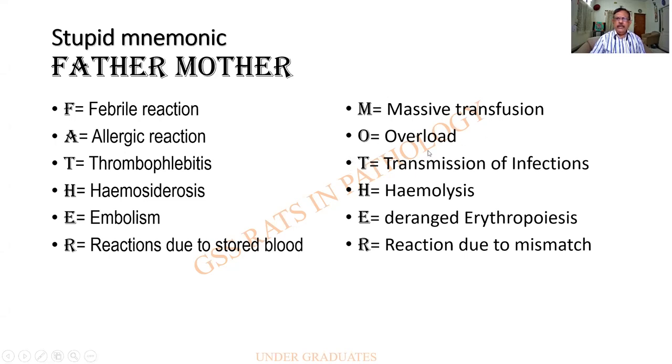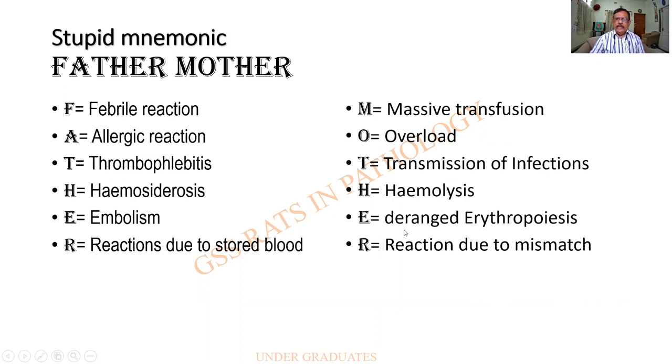Massive transfusion which leads to overload. Transmission of infections, we all have been talking about, and there have been enough cases where the patient lands up with syphilis or HIV. Hemolysis, whenever there is no proper storage, temperature maintenance, or the wrong blood group.